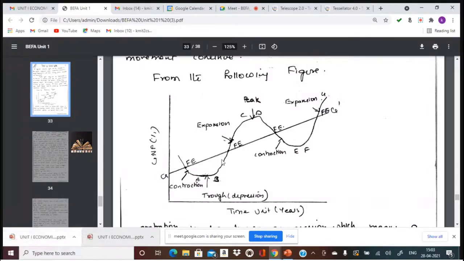The first 3 to 6 years is expansion, and the remaining 3 to 6 years would be the contraction. This is how B to E is one loop, half expansion, half contraction. The preceding expansion is peak, the preceding contraction is trough, and it takes years to pass from one loop to another loop. Is that clear?